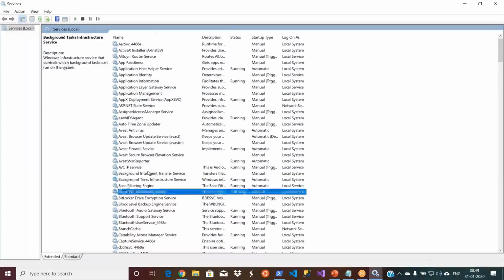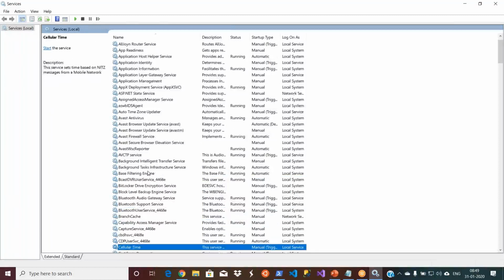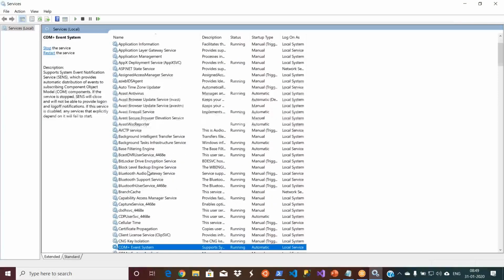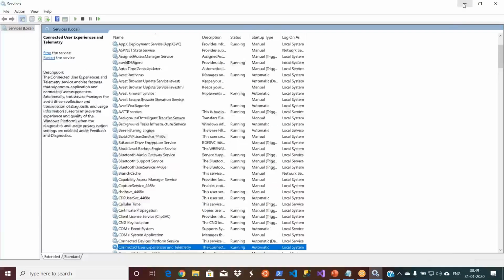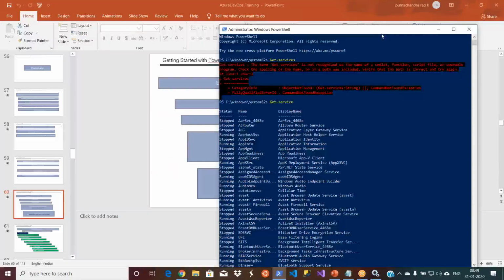How can I see this? I can go to Services here. These are all the services that are running on my laptop, and you can apply all the search criteria and all that stuff. Today I'm not getting into in-depth commands, I just want to give the feel of the commands. So I have a number of services running on this, right?